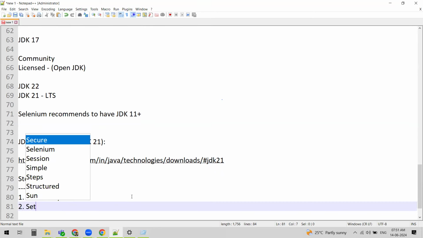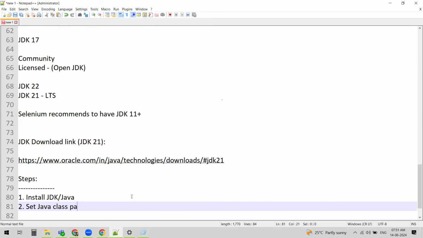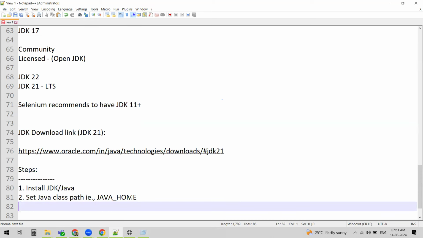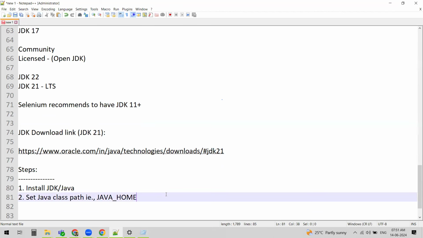And the second step is setting the Java class path. That is, what did we set? We set the JAVA_HOME variable. So these are the two steps after we download Java. We completed these two steps.